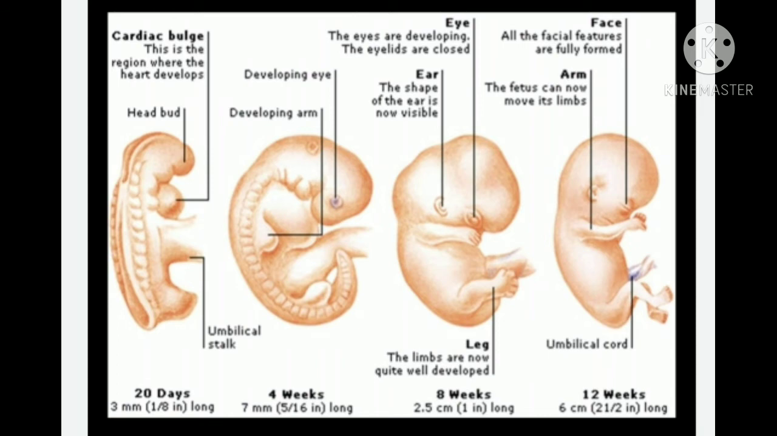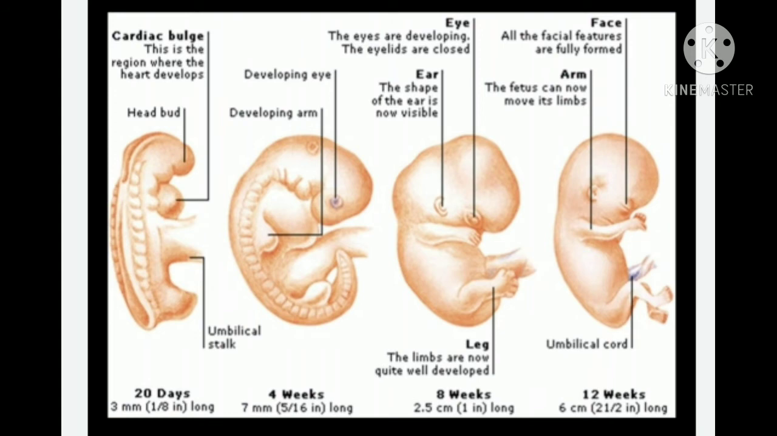This umbilical stalk is there for the umbilical cord. The umbilical cord is there for the attachment of the fetus with the mother with the help of the placenta. So the placenta is the main organ to connect the baby with the mother with the help of the umbilical cord. Coming to the fetus at 4 weeks, the length will be 7 mm. In this figure you can see the developing eye. The eye has developed and the arm is also getting developed at the 4th week.